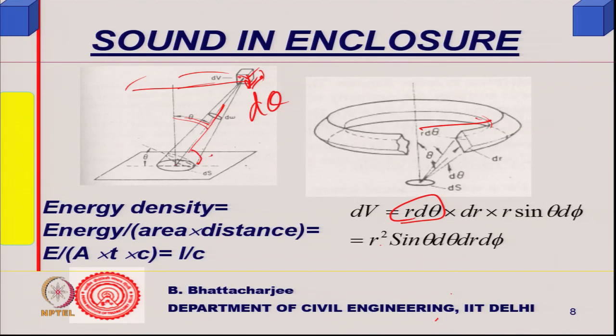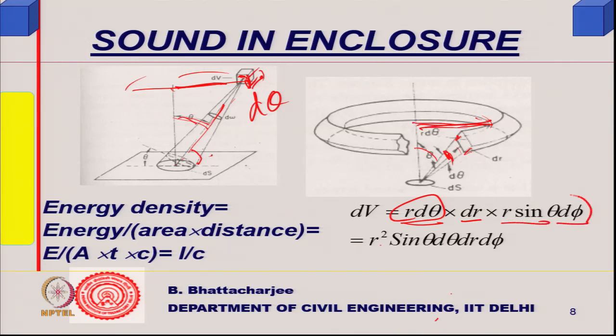This one I am calling d phi, and this vertical one is d theta. Is this idea all right? So, this is theta, this is d theta, this is d phi, this is dr. So, three of them would be there. So, r d theta, dr, and this one would be r sin theta, because r is this distance and this angle is theta. So, this is r sin theta.